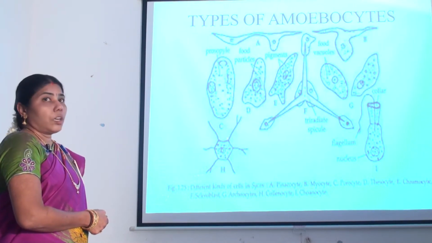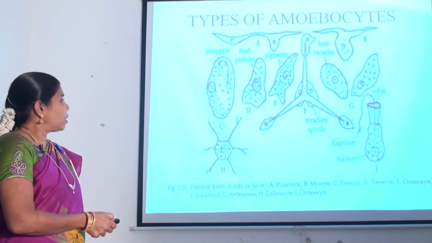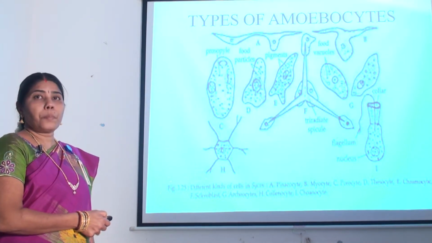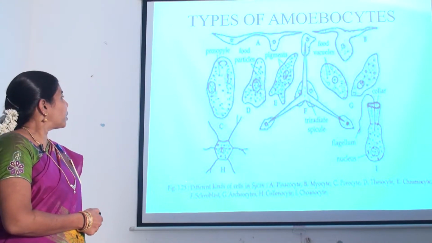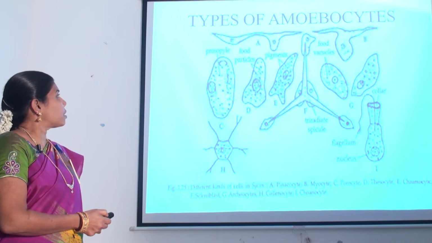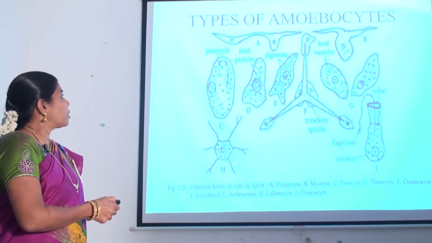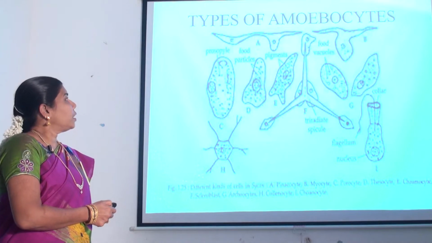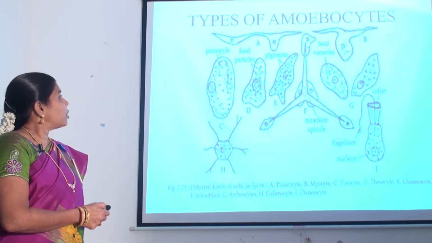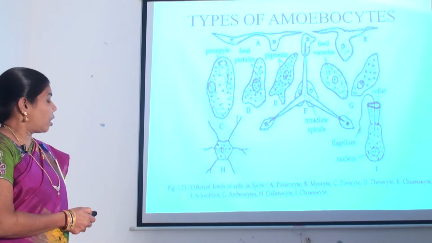These are connective tissue cells. Next one is chromocytes. These are pigmented amoebocytes. Thesocytes. These are the storage cells. Next one is myocytes. These are contractile cells situated around the ostia.